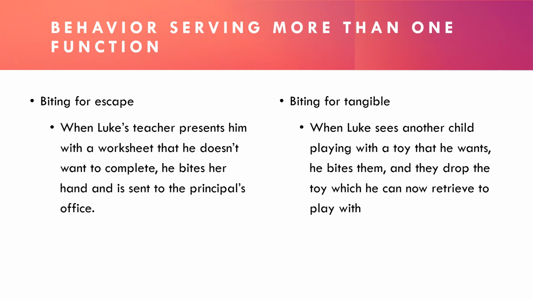In the second scenario, Luke sees a child playing with a toy he wants. He tries to take the toy, but the other kid will not let go, so Luke bites the kid's hand. The other kid releases the toy and runs away, crying. In this scenario, biting allowed Luke to gain access to the tangible that he desired.